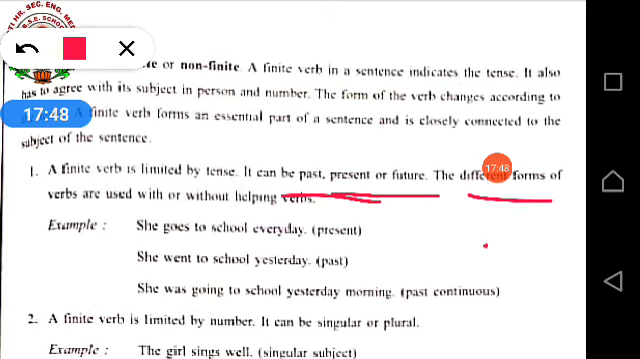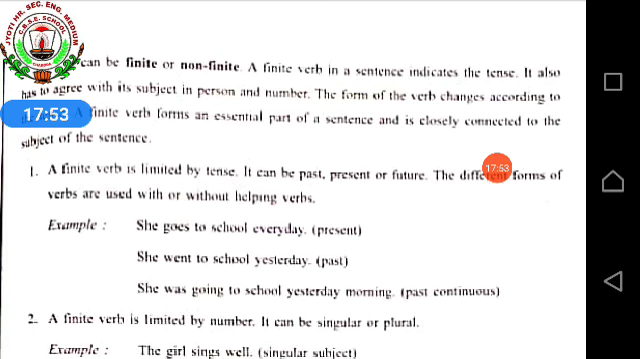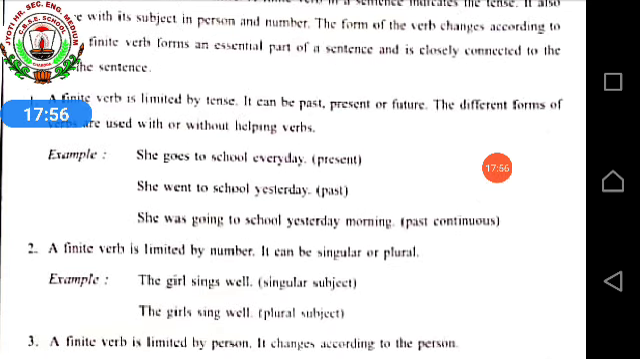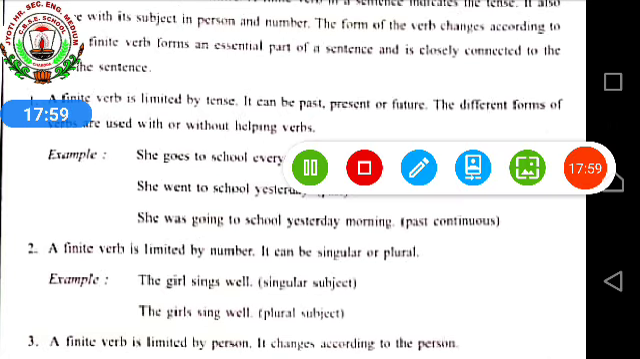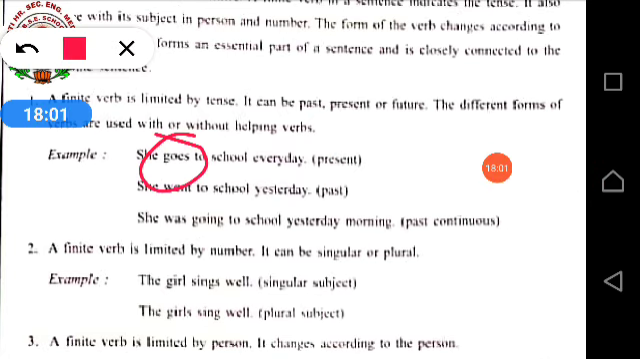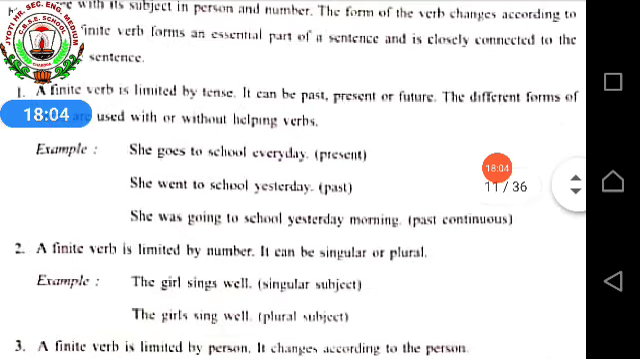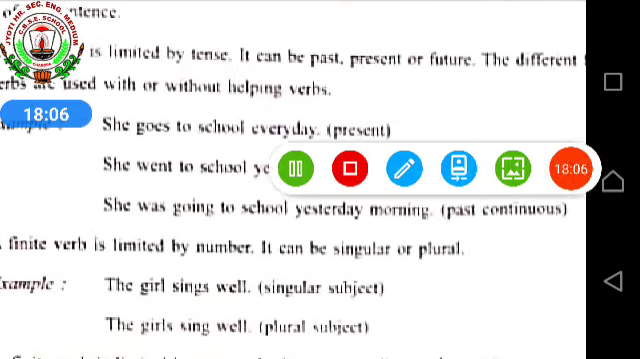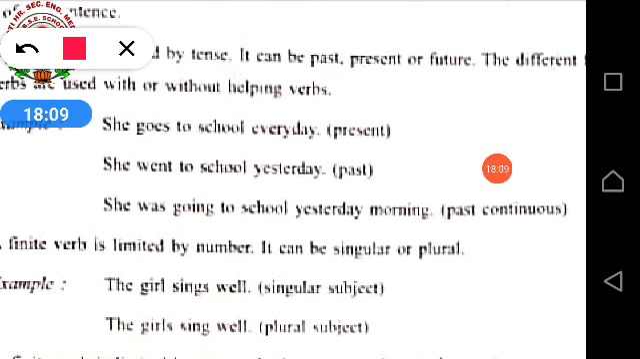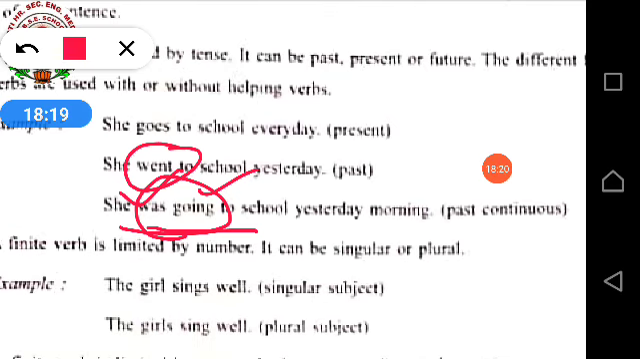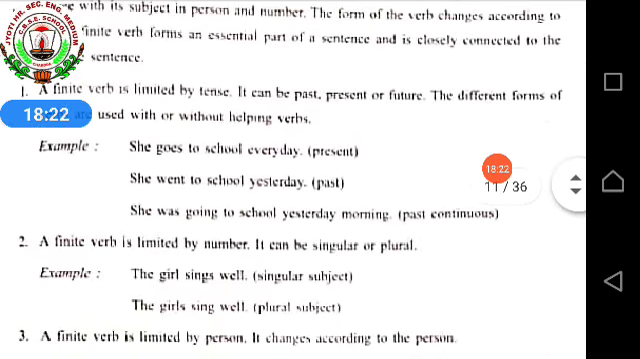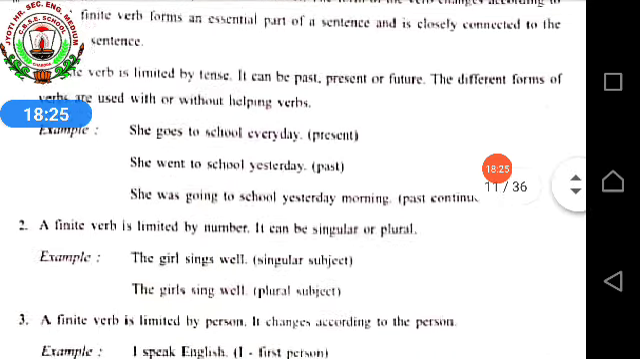The different forms of verbs are used with or without helping verbs. So the various examples: She goes to school every day. It is present tense. Why? Because you can see goes is given. Goes comes under your present tense. Second example: She went to school yesterday. Went, past tense. She was going. So was going: was is past, ing with going, that comes under your past continuous. So a finite verb is limited by tense.